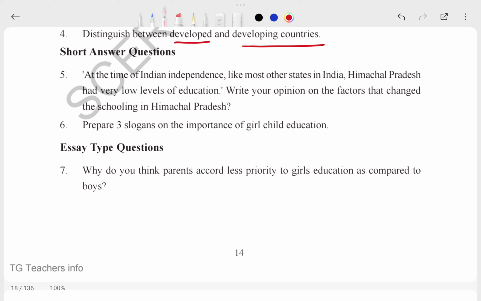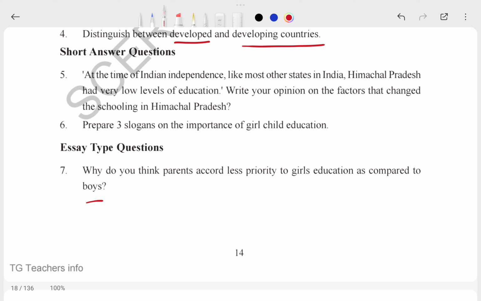Why do you think parents give less priority to girls' education compared to boys? In the city it is normal, and both sons and daughters go to school. But in rural areas, like villages and the outer areas of cities, parents prefer the boys to study. They send their sons to study, but they don't send their girls.